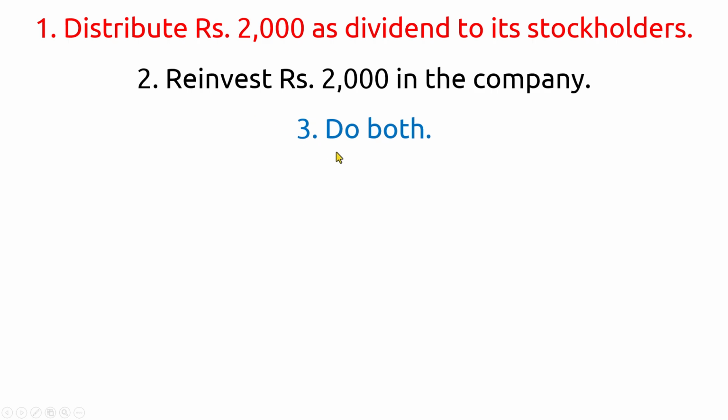The third option is to do both, meaning some part of the profit can be given as a dividend and the rest can be invested back into the company. All right. Now let us see if giving out a dividend is better or if reinvesting is better using an example. All right.